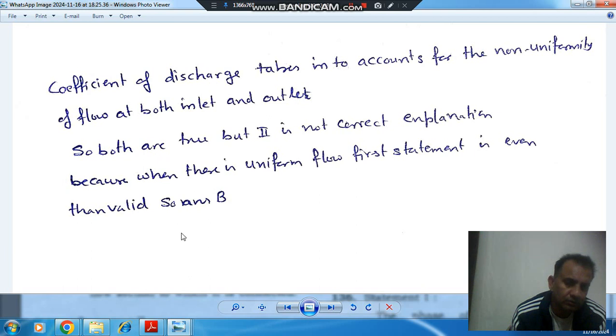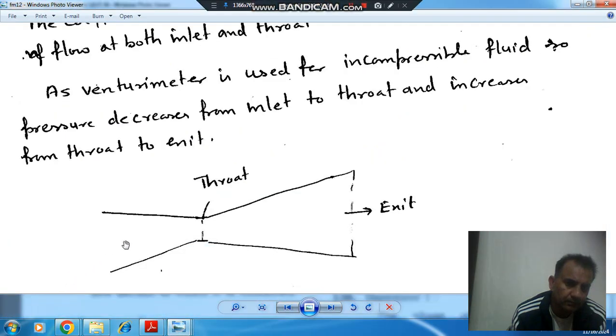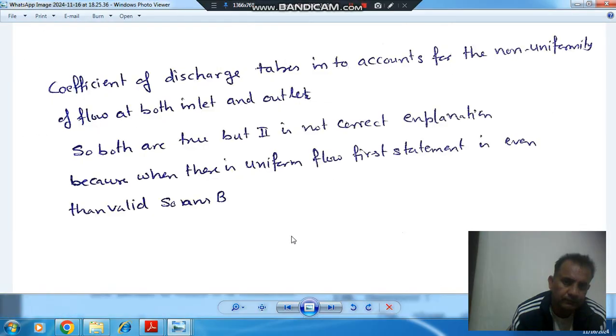So both statements are true, but the coefficient of discharge is not related to this pressure difference, because this pressure difference will be there when the flow is uniform. So these two statements are not related to each other. So the answer is option B.